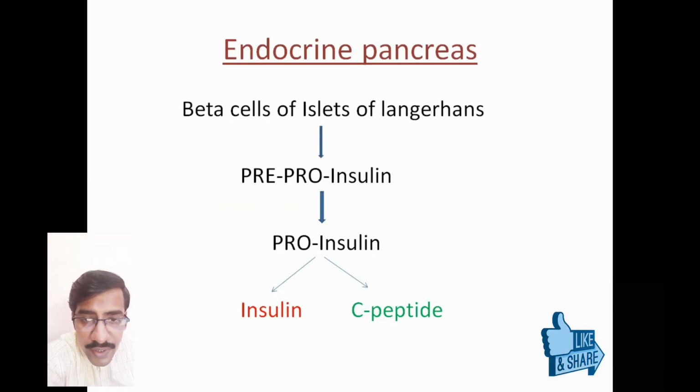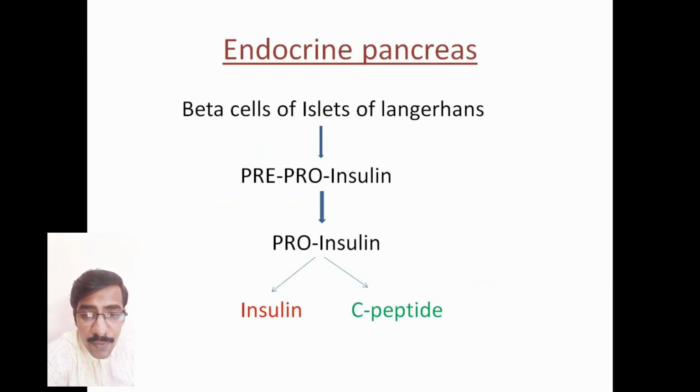But here the point is, insulin is not produced directly from the beta cells, but it is produced as a precursor hormone called pre-proinsulin. Now the pre-proinsulin is cleaved to form proinsulin, which is also the inactive form. Now the proinsulin cleaves to form insulin and the C-peptide.